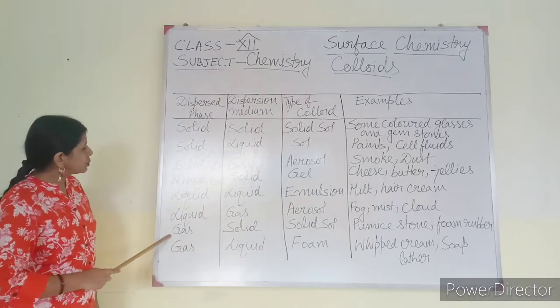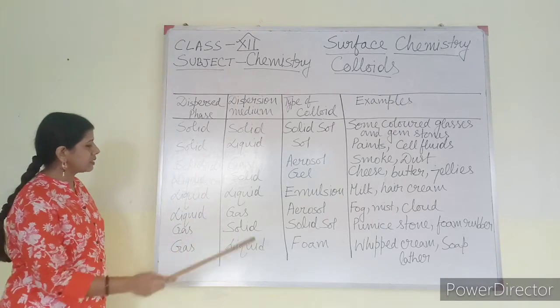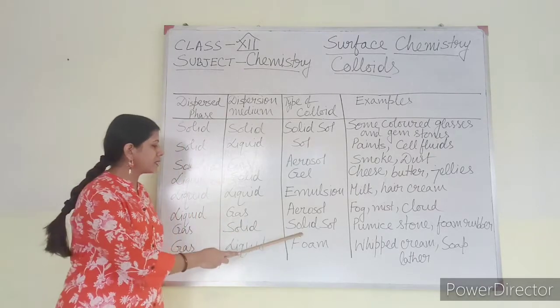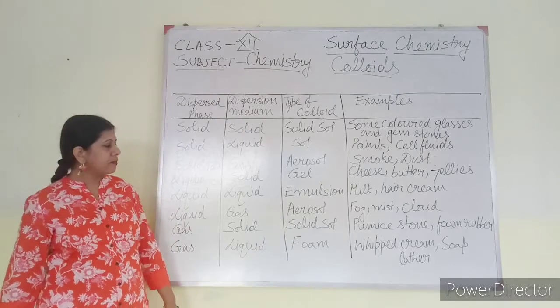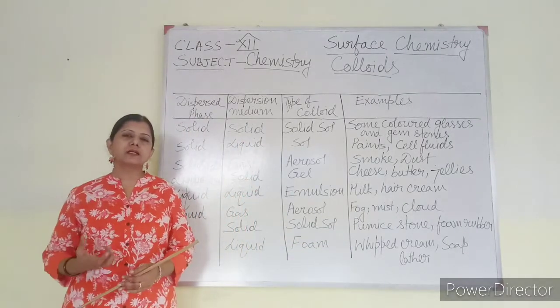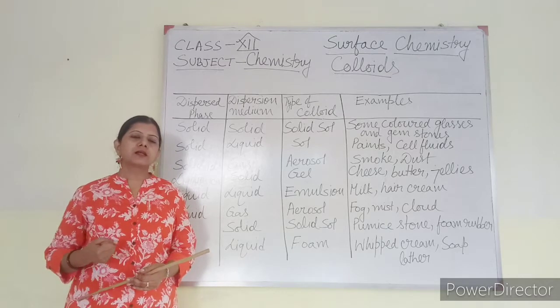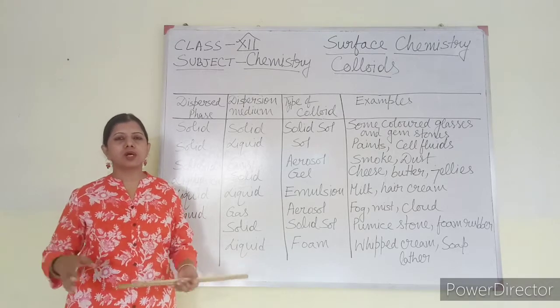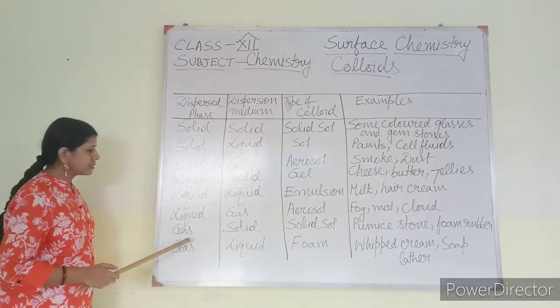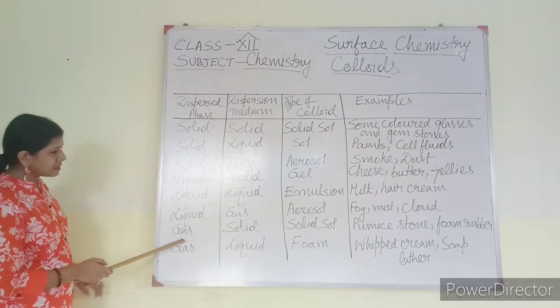Next is dispersed phase is gas, dispersion medium is solid. And this kind of colloidal solution is known as solid foam. Example is pumice stone, foam rubber. Pumice stone you might have seen in your house, that is used to scratch out your dead skin. Next is gas.